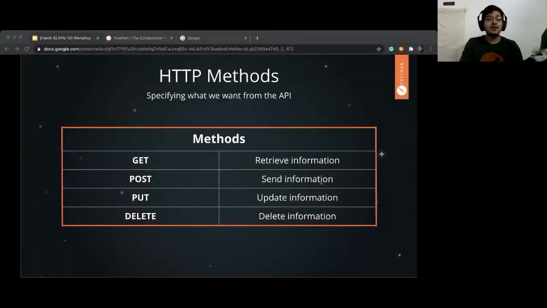By default, your browser does not allow you to send a post method, but you can do it programmatically. You need to write backend code which can allow you to send a method to the server and then process it. And that's where Postman comes into play. I'll talk about Postman a lot later on, but this is where we bring in Postman.